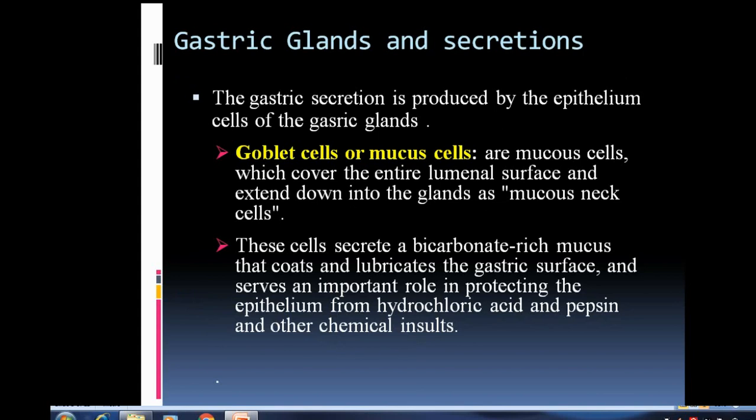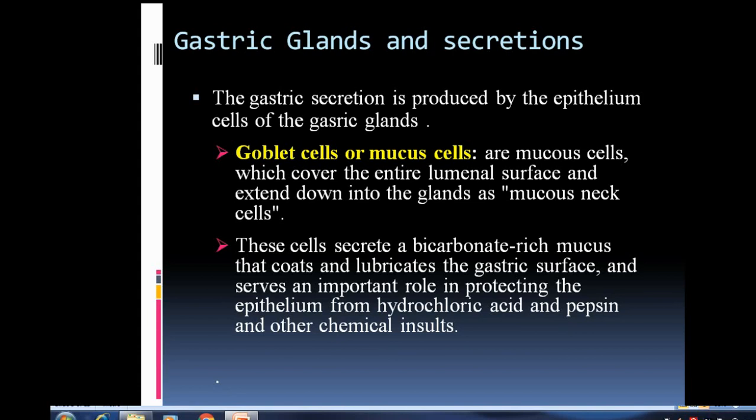Now, the gastric secretion is produced by the epithelial cells of gastric glands. There are different types of gastric gland cells. One of the most important is goblet cells, or mucus cells, which cover the entire lumen surface and extend down into the glands as mucous neck cells. These secrete a bicarbonate-rich mucus that coats and lubricates the gastric surface and serves an important role in protecting the epithelium from hydrochloric acid and pepsin and other chemical